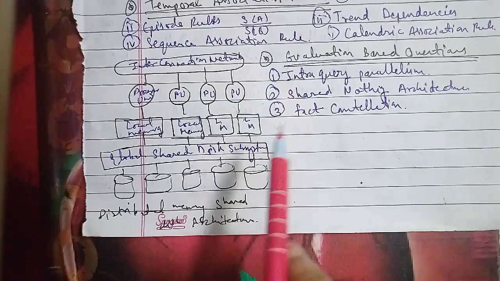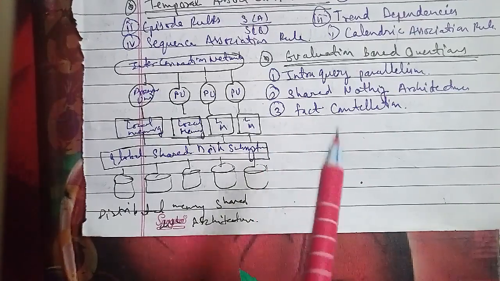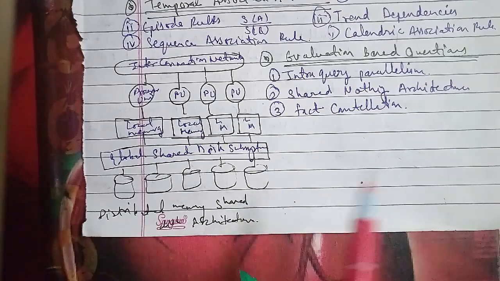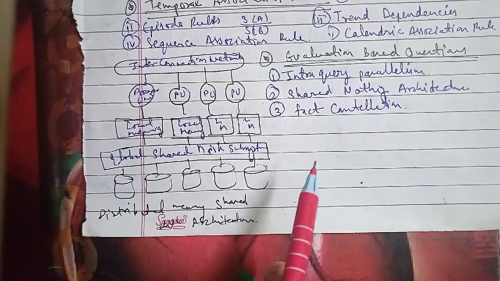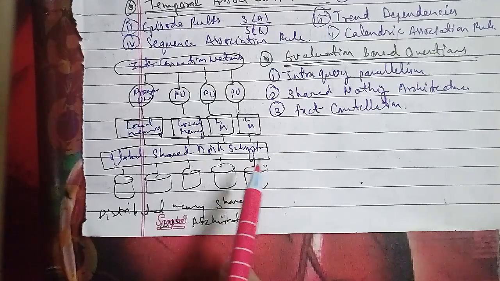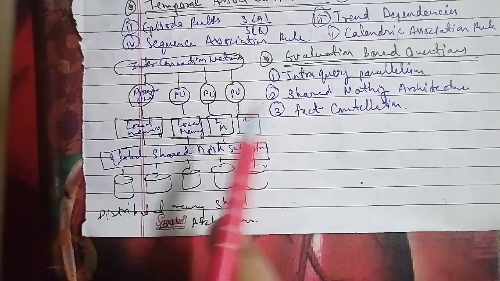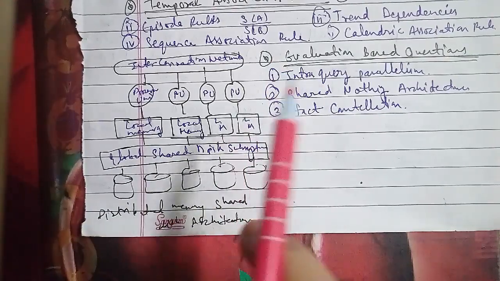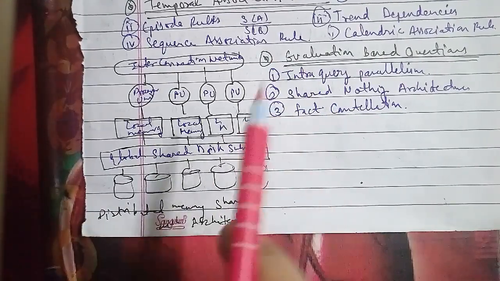First, the operation selects one dimension of the cube and the result is a subcube. Second, the operation defines a subcube by performing a selection on two or more dimensions. You have to name the operation, and the answer is slice and dice.